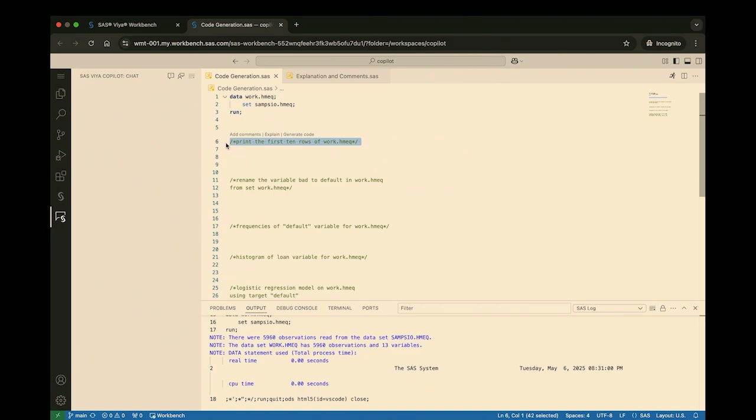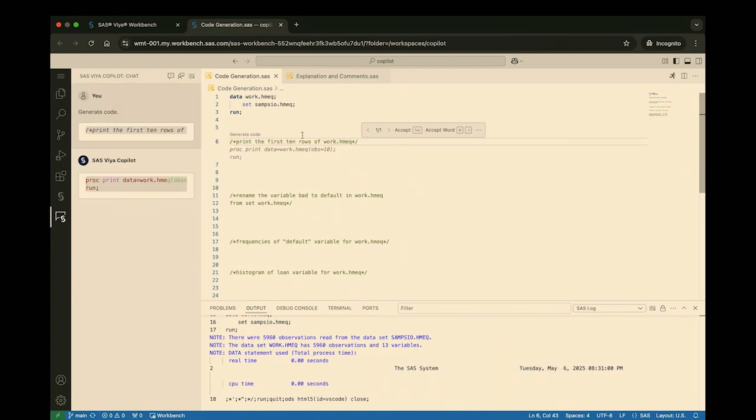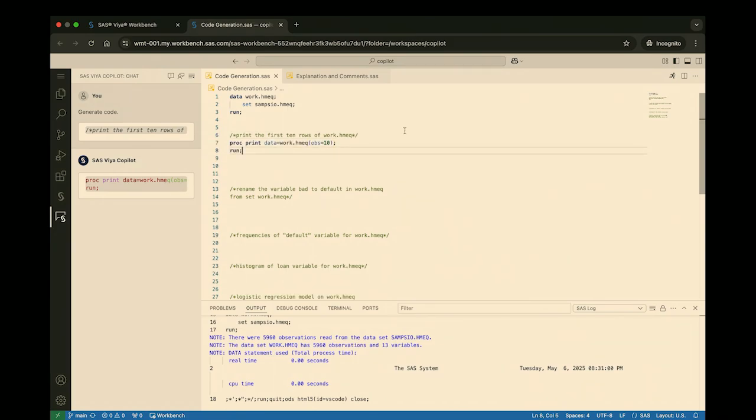I highlight this, and we see our 3 prompts come up where we can query the tool. We can add comments, explain, and in this case, I'd like to generate code. I select that. On the left pane, we see the generate code prompt that I've just made. We see the suggestion that the Copilot's returned. And we also see the suggestion directly under that comment in gray. If I'm not happy with this, I can just click off and try it again. That's what's nice about generative AI, is it might have a different suggestion if you're not happy with the first one. But I'm happy with this, so I'm going to go ahead and click accept.